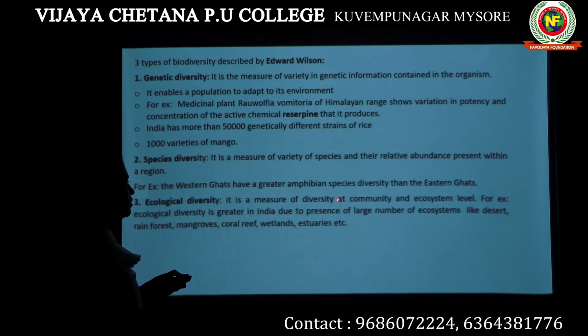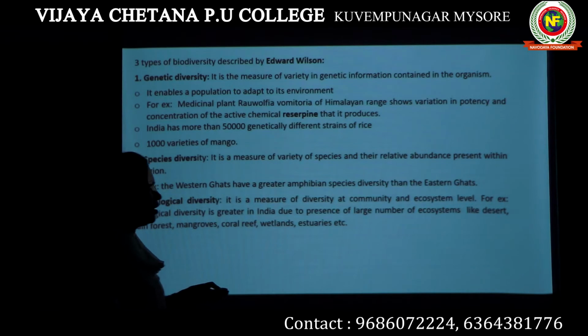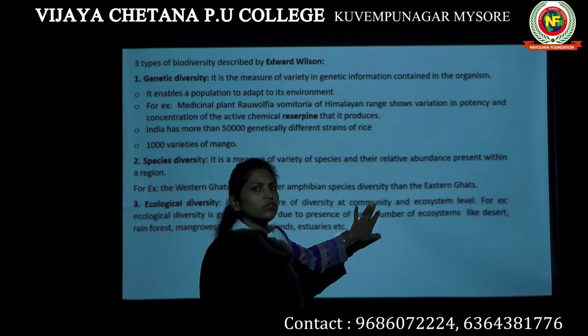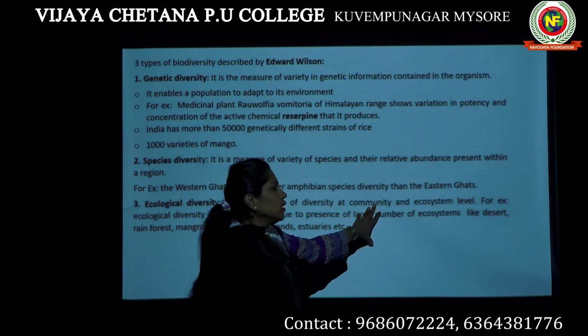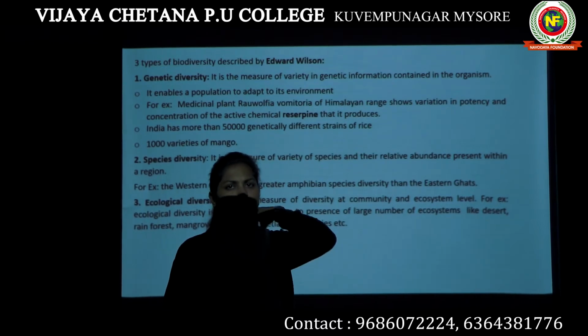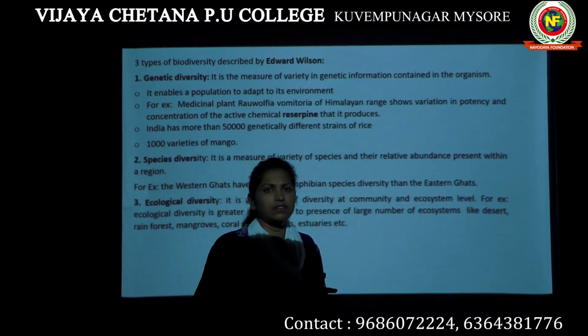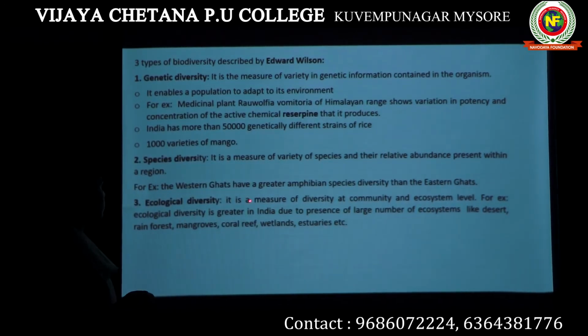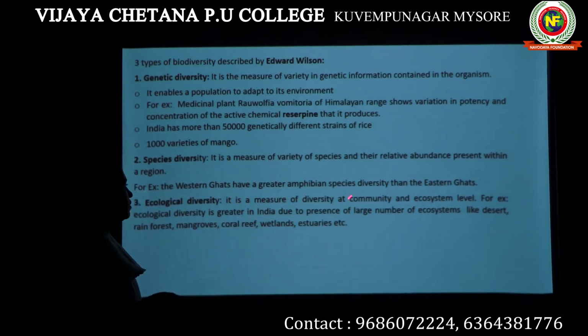It is a measure of diversity at community and ecosystem level. It also includes the variation in the community. So there are different plant communities, different animal communities, different microbial communities. The variation or variety that you see at ecosystem level is known as ecological diversity. For example, ecological diversity is greater in India due to presence of a large number of ecosystems like desert, rainforest, mangroves, coral reef, wetland, estuaries, etc.